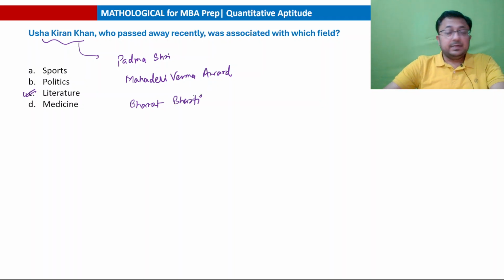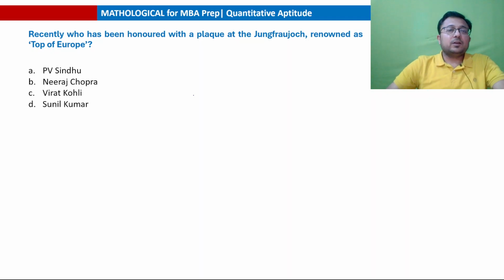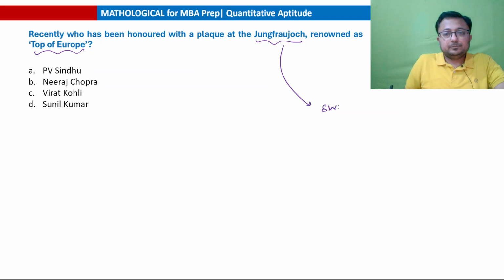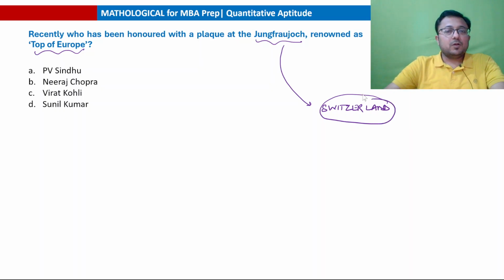ठीक है. Next question. Recently, who has been honored with a plaque at the location Jungfraujoch, renowned as the top of Europe? Now, this location Jungfraujoch is in Switzerland. So, who was awarded there?